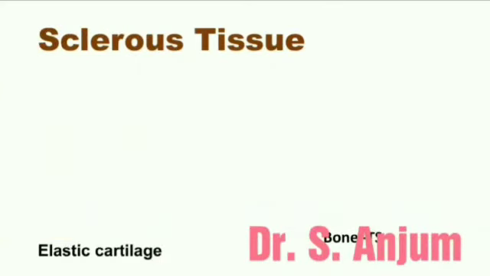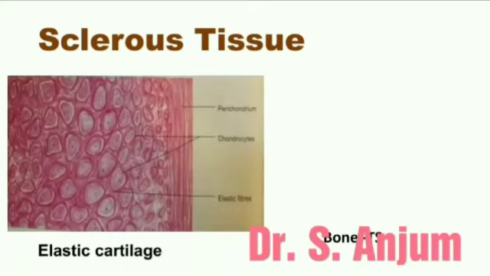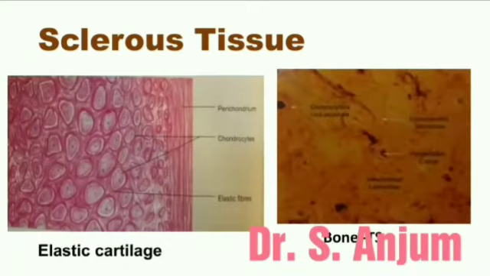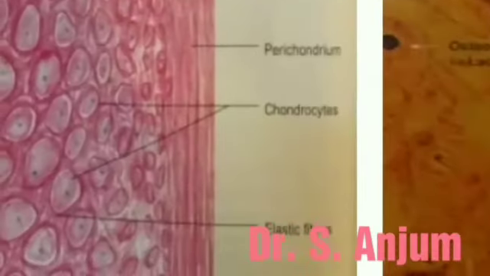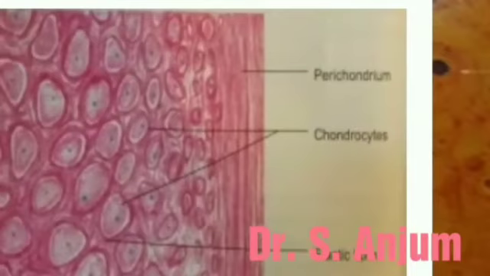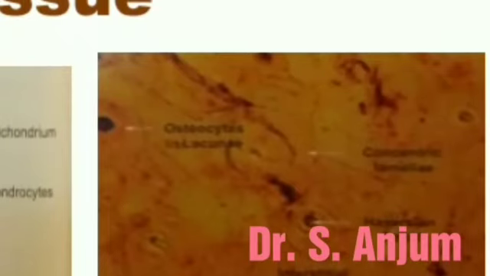Now come to the sclerous tissue. So these are types of sclerous tissue, elastic cartilage and bone. You can see here it is an elastic cartilage, it is a perichondrium. Perichondrium, these are chondrocytes and these are elastic fibers, and it is the cut section of bone.